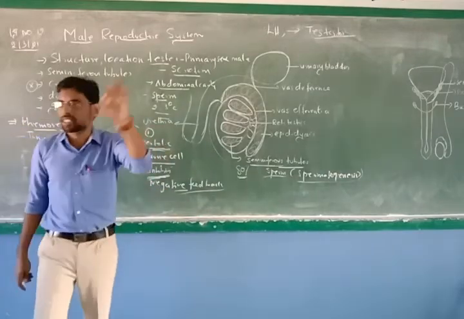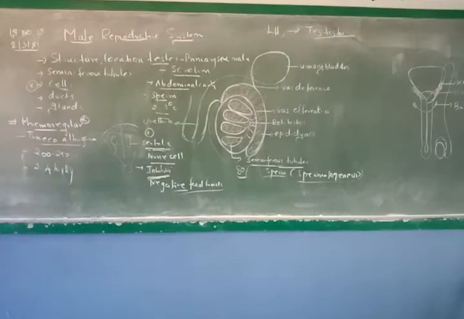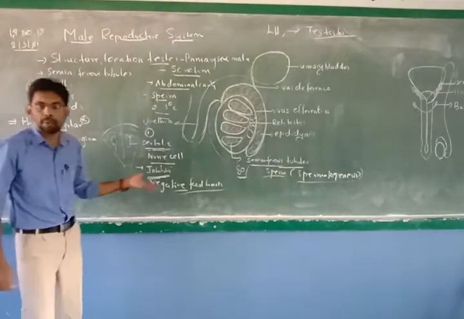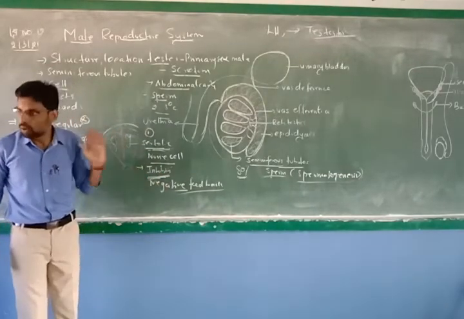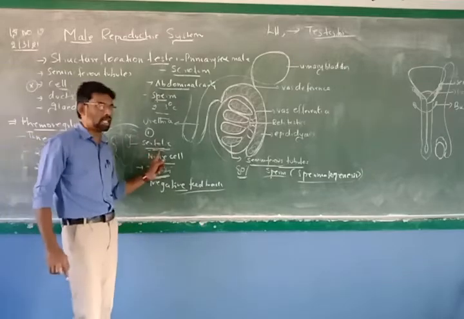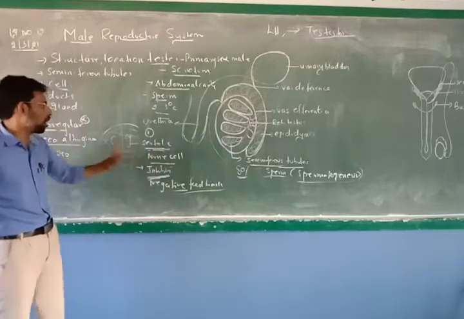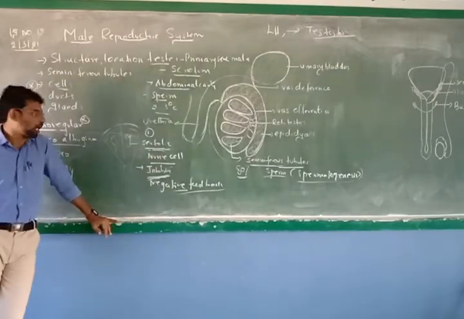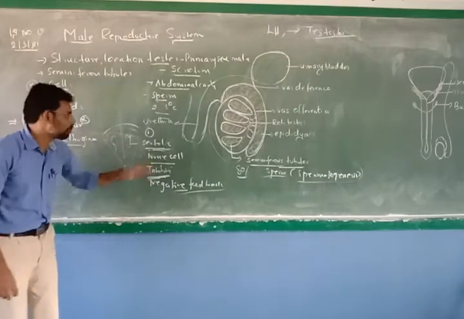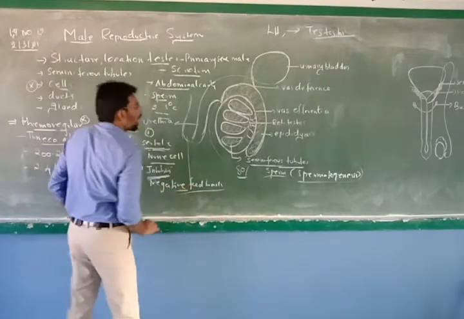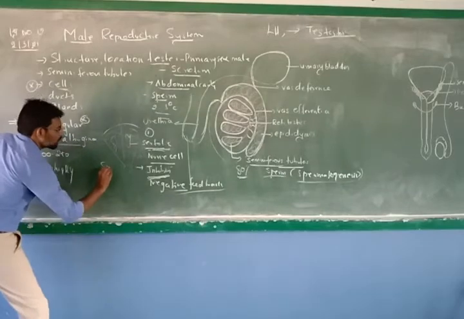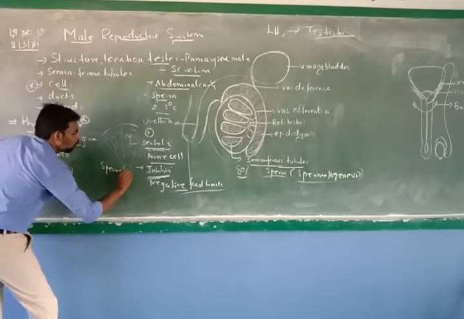Then, as we have studied at the end of spermatogenesis, it is also producing androgen binding protein and all this. Okay, this is the cell involved in that function, the Sertoli cell, otherwise called the nurse cell. This is number one. Second, it is also having a cell called the spermatogonia cell. That also you know.